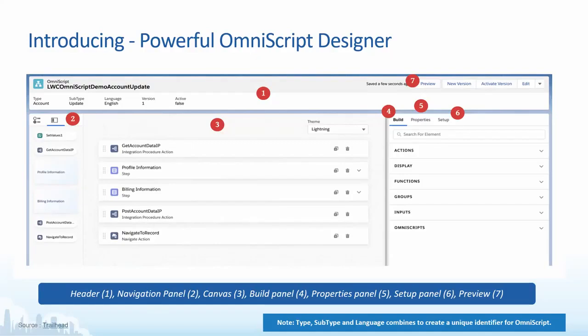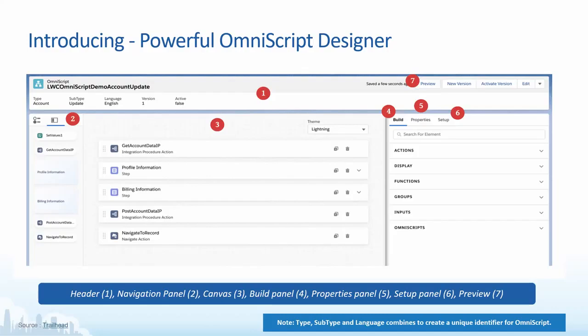This will always be unique throughout the org, and using these three identifiers we create a new Omniscript. So what happens if you don't make them unique? If you don't make them unique, a new Omniscript won't get created. Rather, a new version of the previous Omniscript which has the same type, subtype, and language will be created. So this is how versioning works.